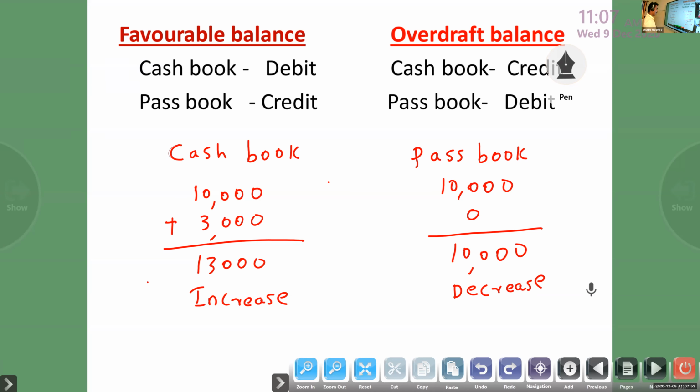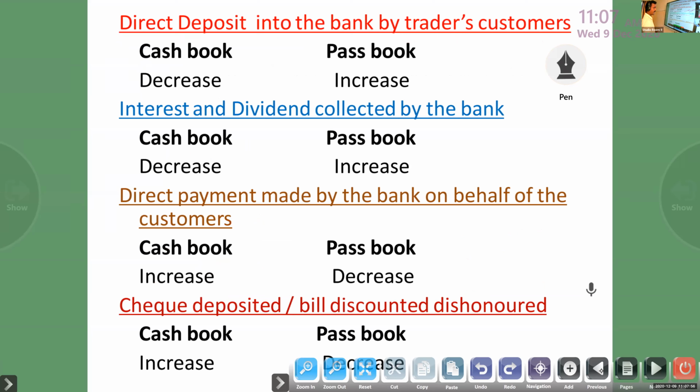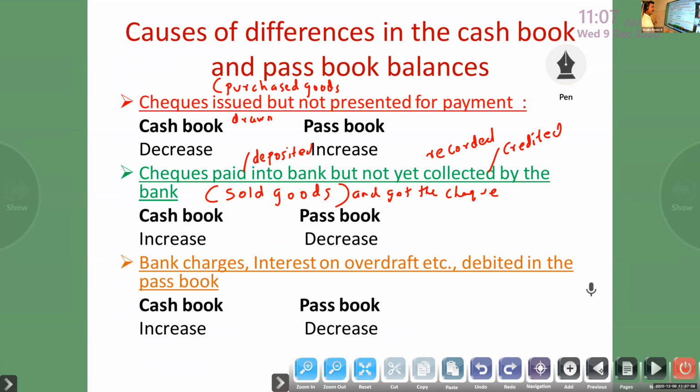Okay, so now the two causes I said: check issued, check drawn, cash book decrease, then passbook opposite. Check deposited, check paid, cash book increase, then passbook decrease. Check issued, cash book decrease; check deposited or paid, cash book increase.